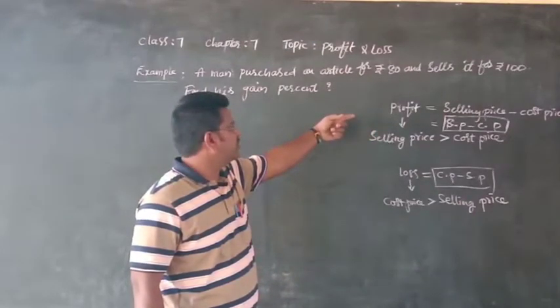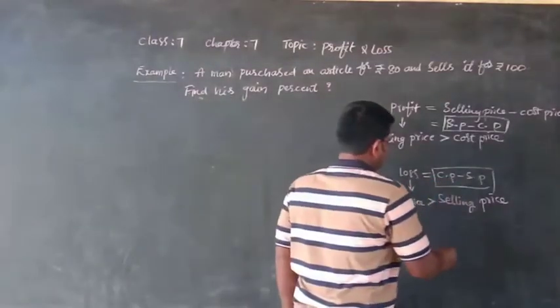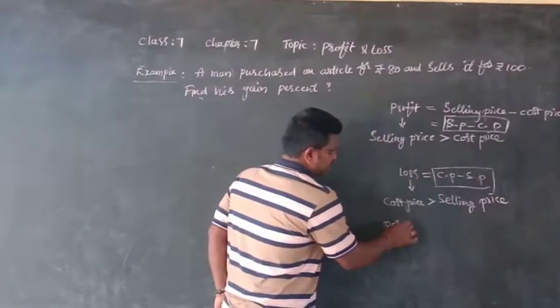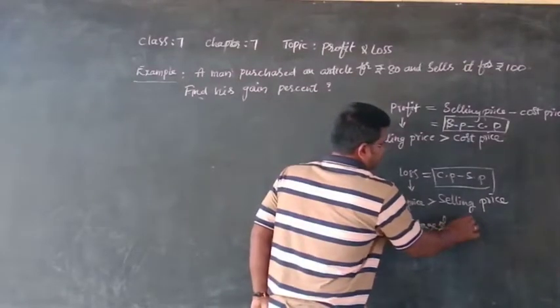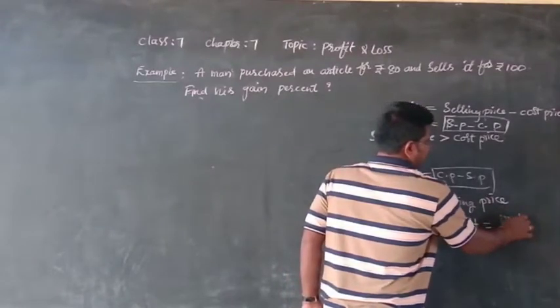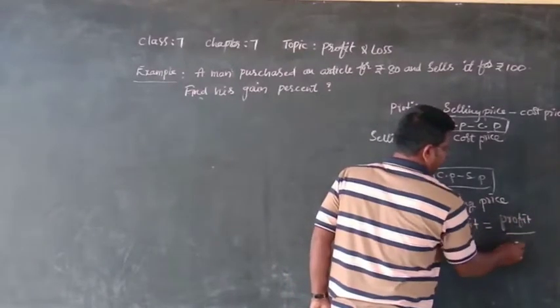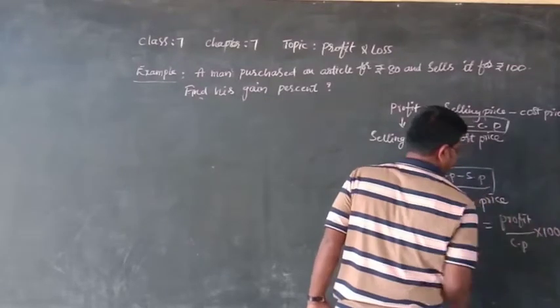To find the percentage of profit, we have another formula: percent of profit equals profit by cost price into 100. It is better to write it down if you have time.